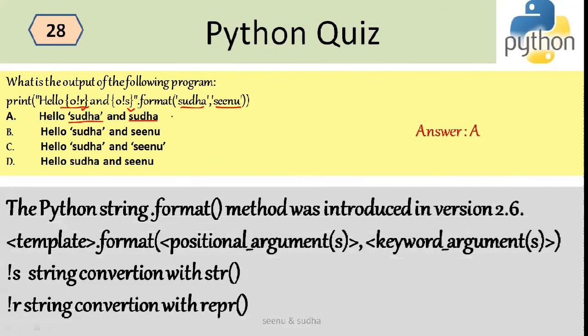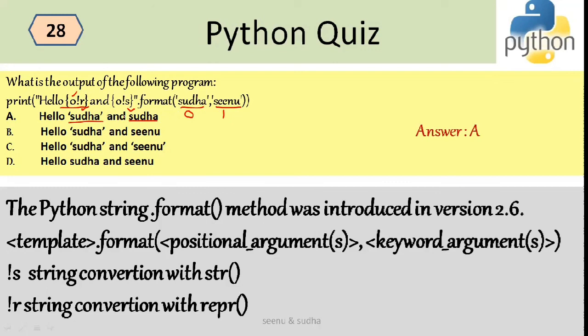So these are the formats and these are the replacement strings over here. 0 is the replacement string. What is the replacement over here? 0 represents the first element in the format method. So what is the first element in the format method? The first element is Sudha, which is at position 0, and Sino is at position 1. So now I said 0, right? So 0 will definitely print the first element, which is Sudha. So Sudha and Sudha is printed.